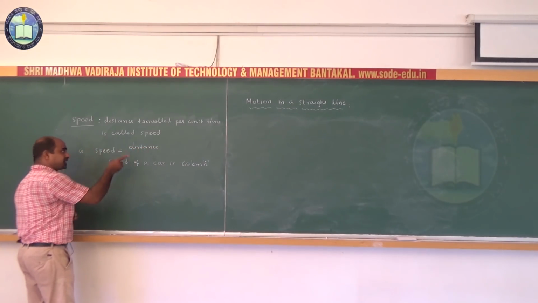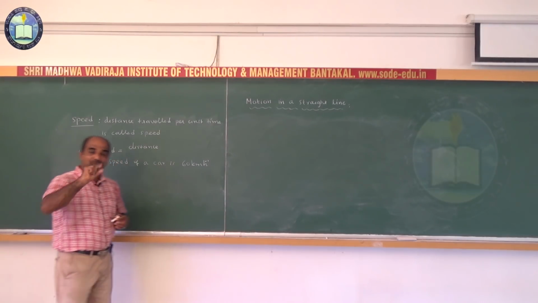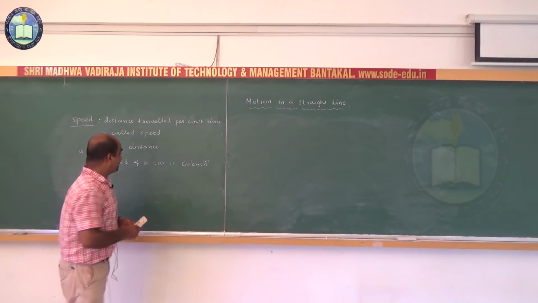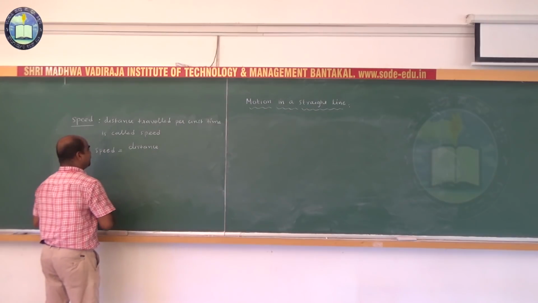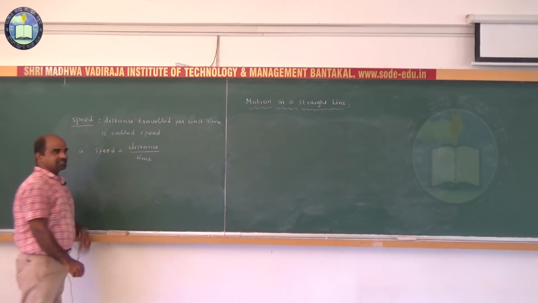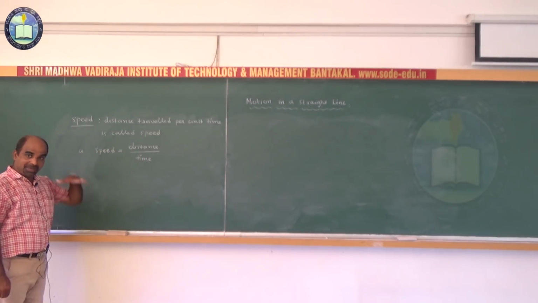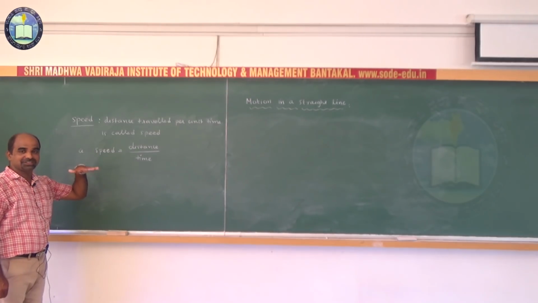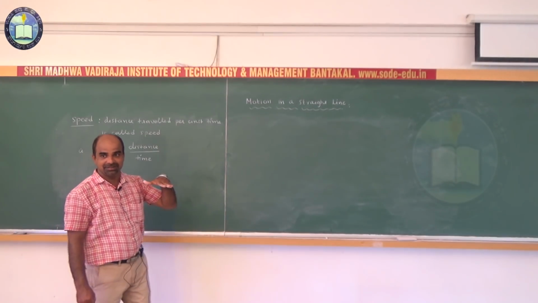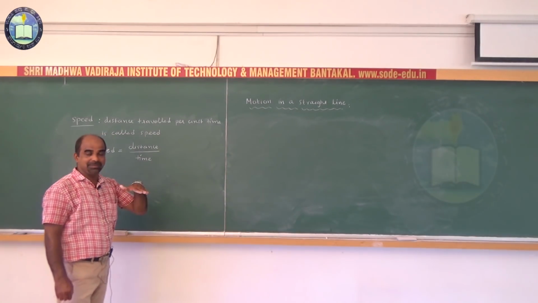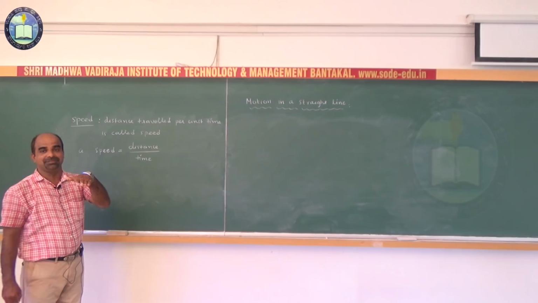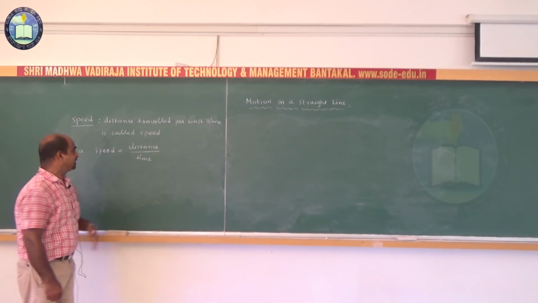See, speed is distance, time is 1 unit. The unit may be second or minute. In the SI system it is second. Speed is equal to distance by time. Remember students, in mechanics, per time, that is divided by time, is nothing but rate. In Kannada, dara. Chalisida durada dara. That is rate.